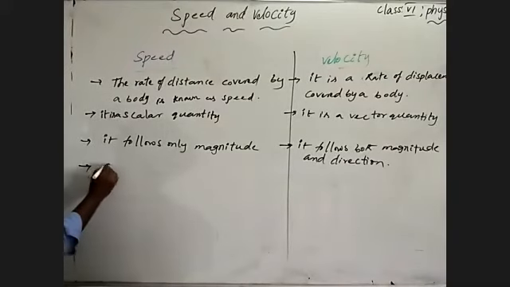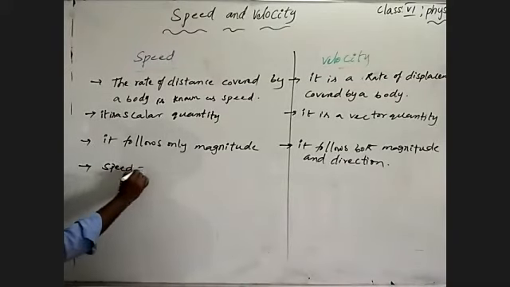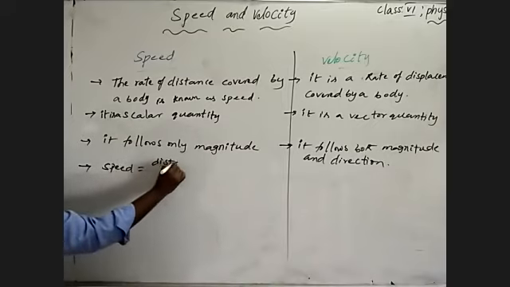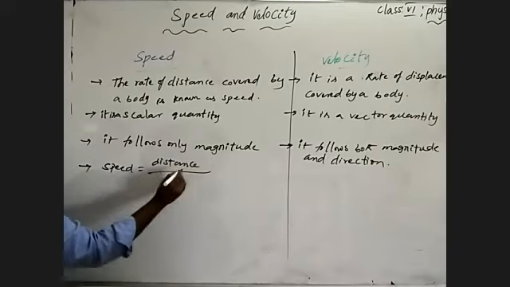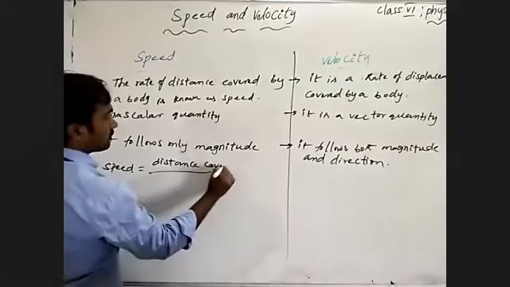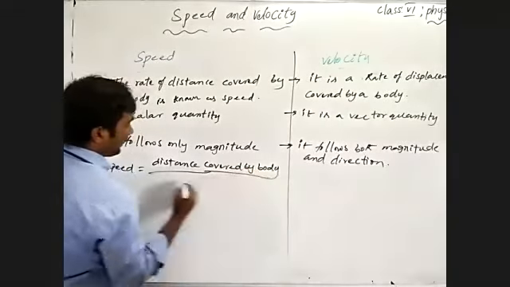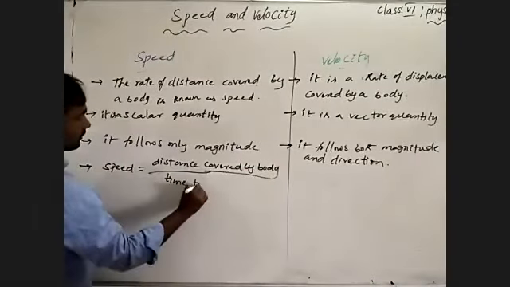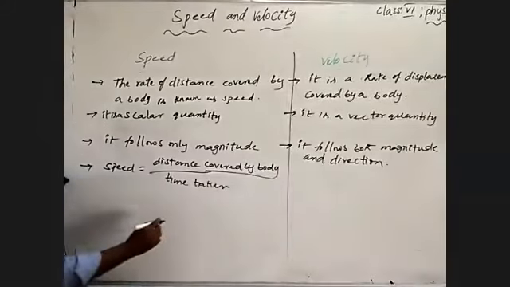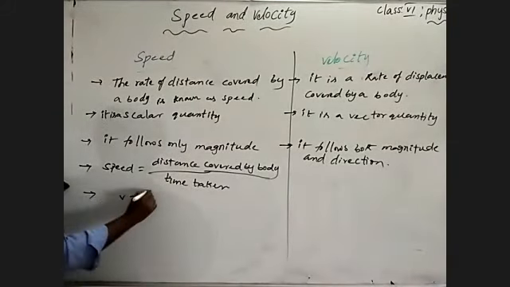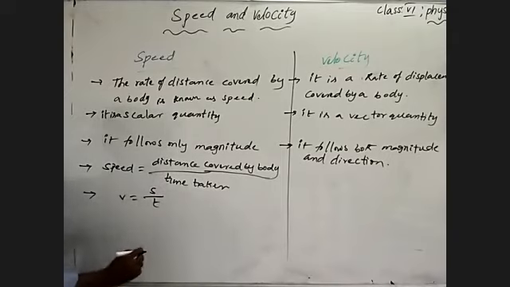Okay. And the mathematical formula: speed is equal to distance covered by a body by time taken. So we can write that speed is equal to distance by time.